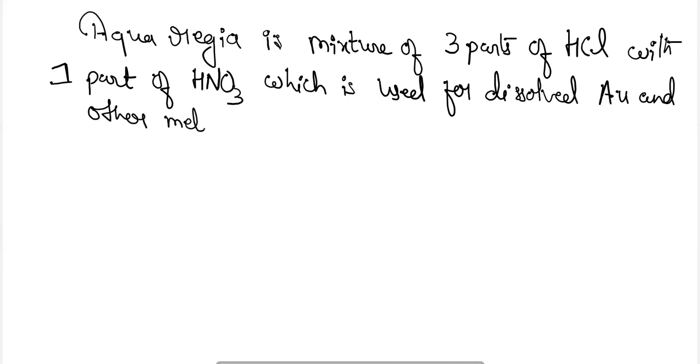Aqua regia can dissolve any of the metals, and it is a mixture of three parts of HCl and one part of nitric acid.